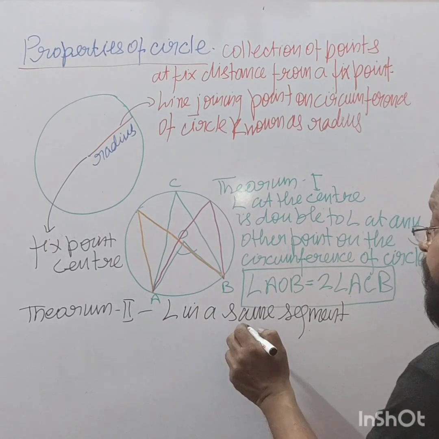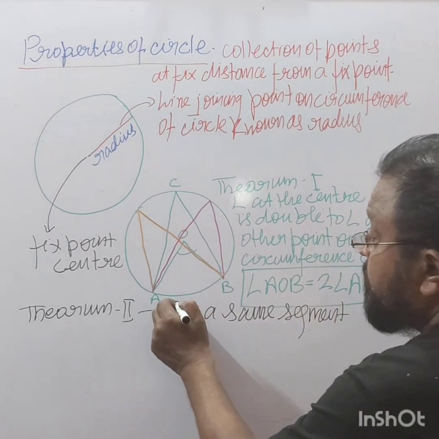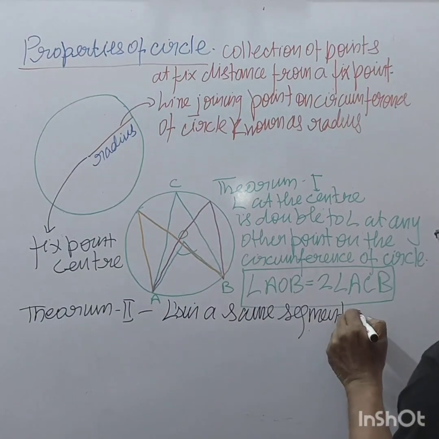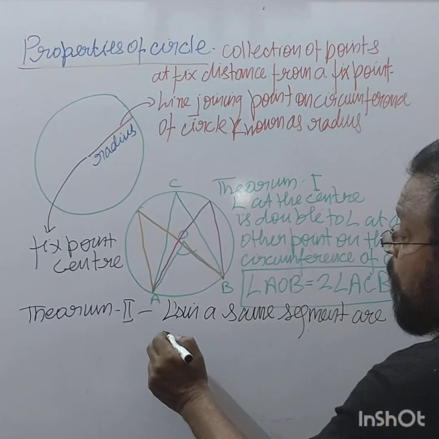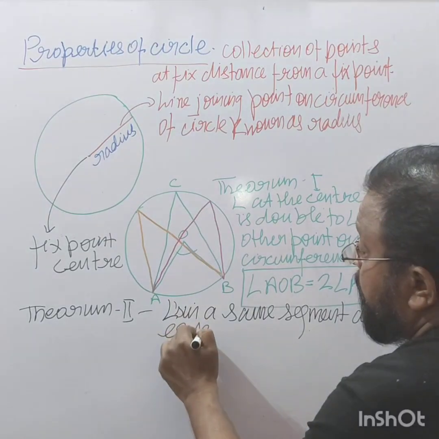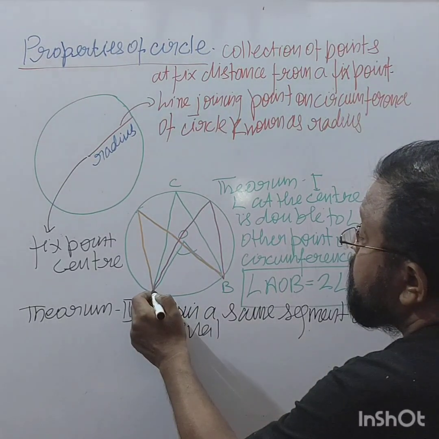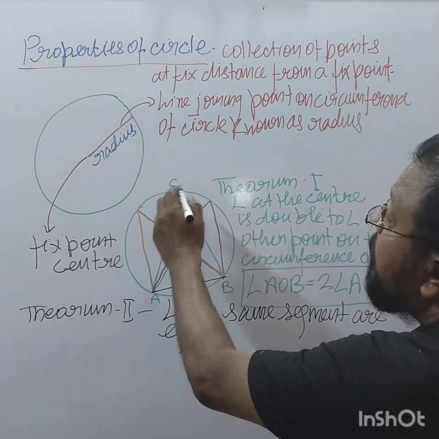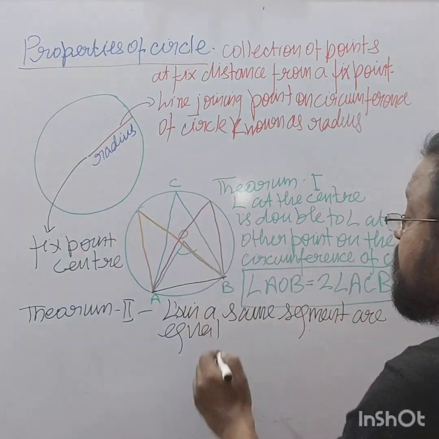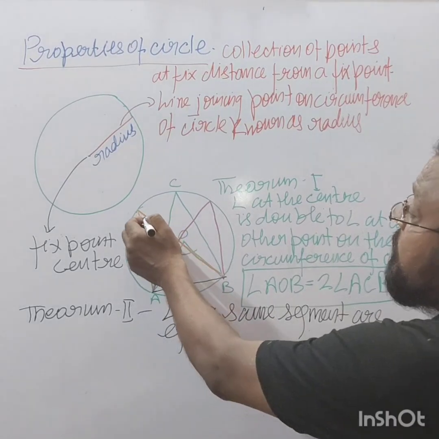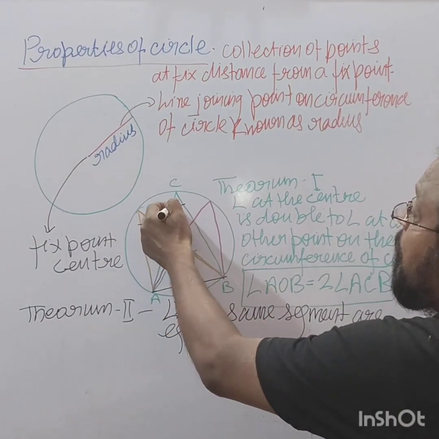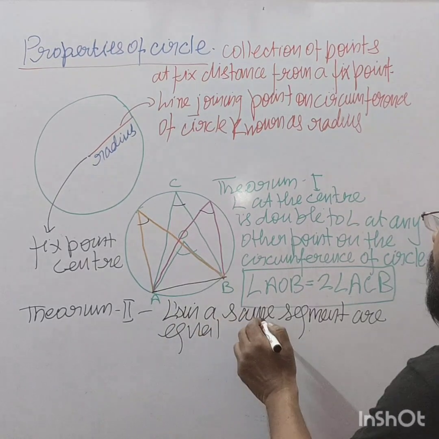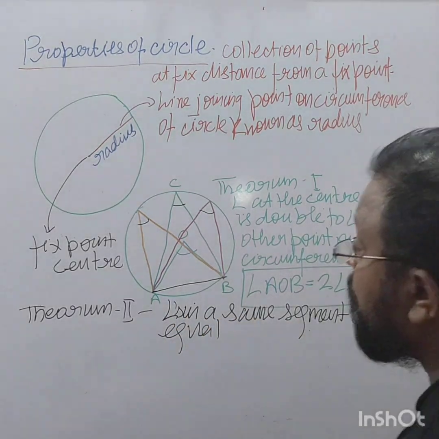Angles in the same segment are equal, right? If there is a segment, ACB is a segment, so all these angles will be equal. So angles in the same segment are equal.